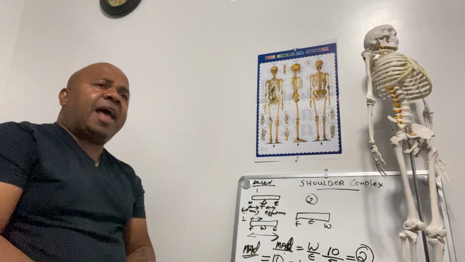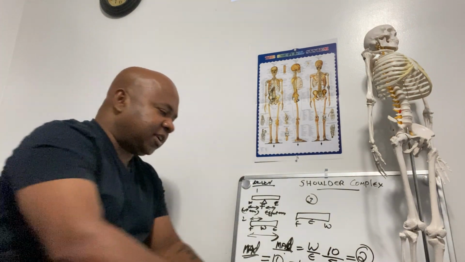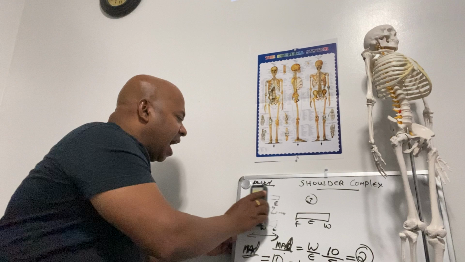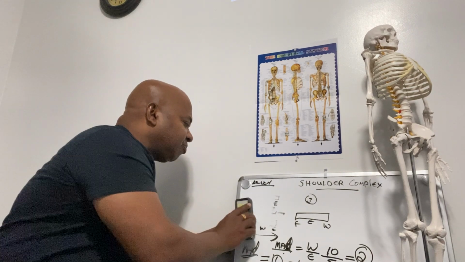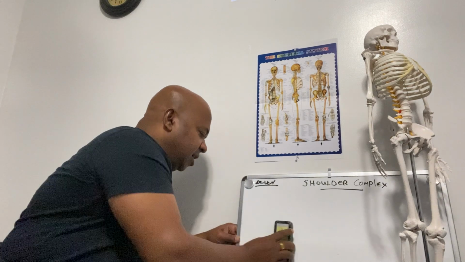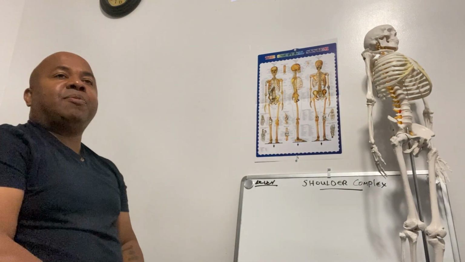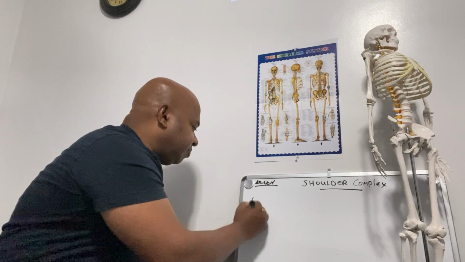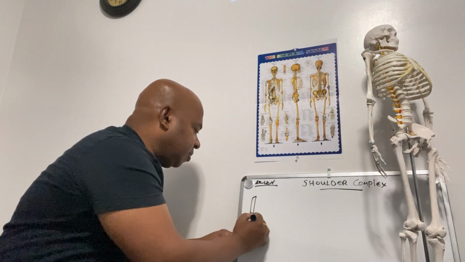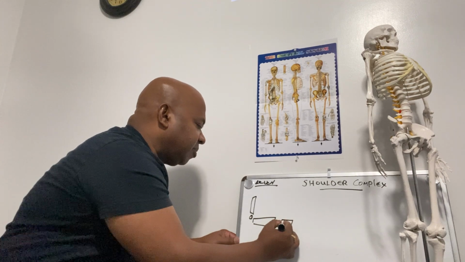So what is the anatomical example for a second order lever? The anatomical example for a second order lever is the action of the brachioradialis muscle in the flexion of the elbow joint. So this is the elbow joint, this is the hand and the wrist segment.